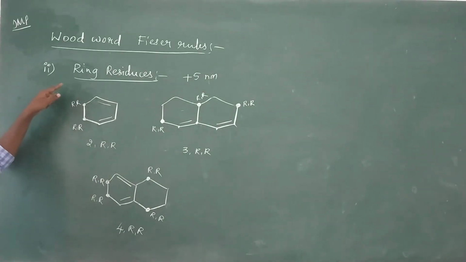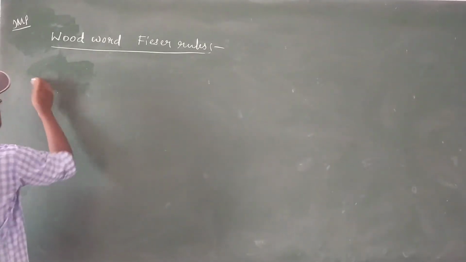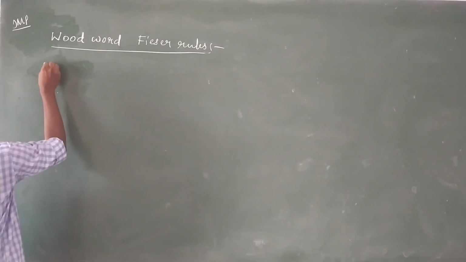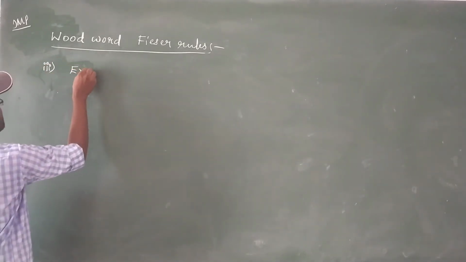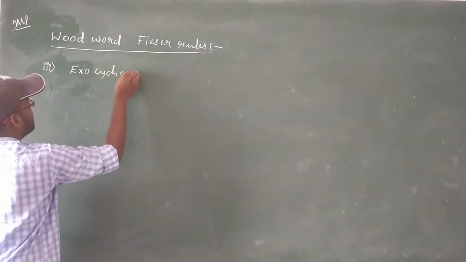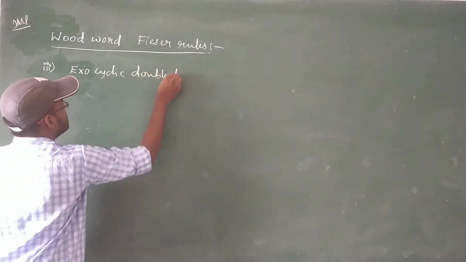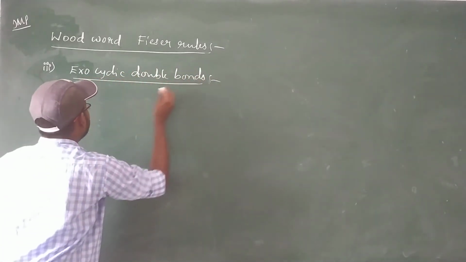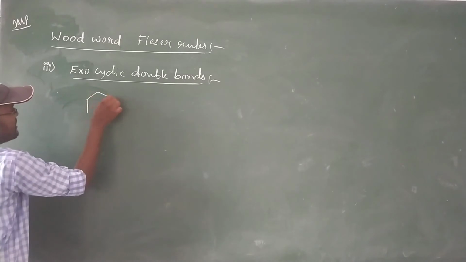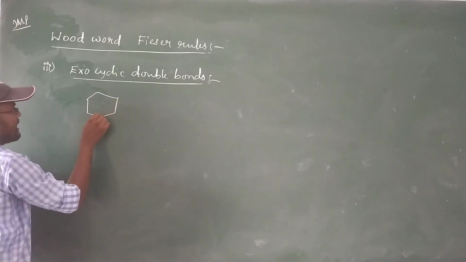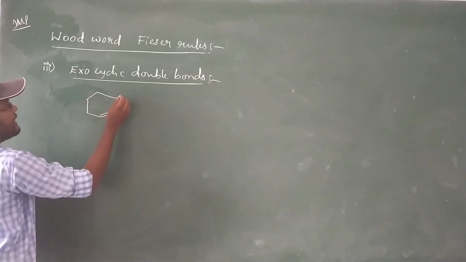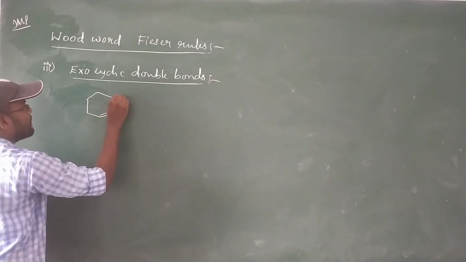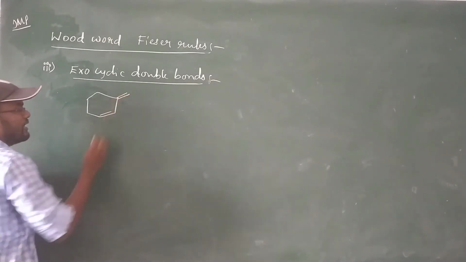Next, let us see exocyclic double bonds. Now let's see the third one. Third addition is exocyclic double bond. Exocyclic double bonds are present in only cyclic dienes, but the cyclic diene must have a double bond present outside of the ring.